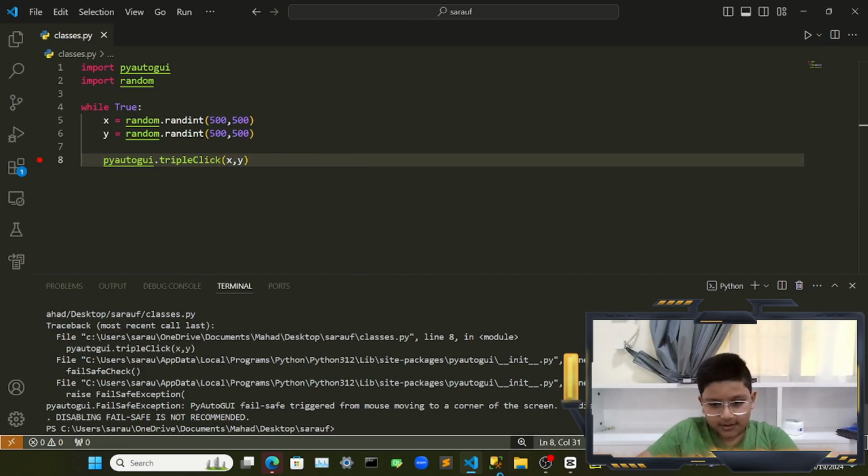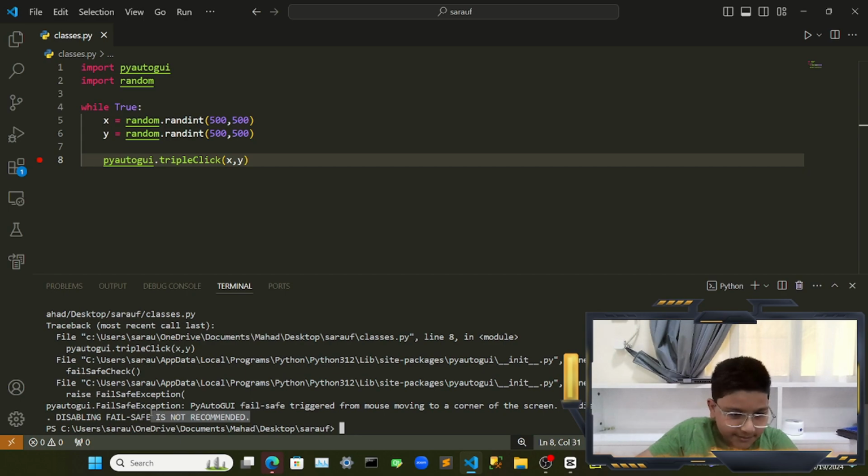Oh yeah, the code also has a fail-safe, not recommended.